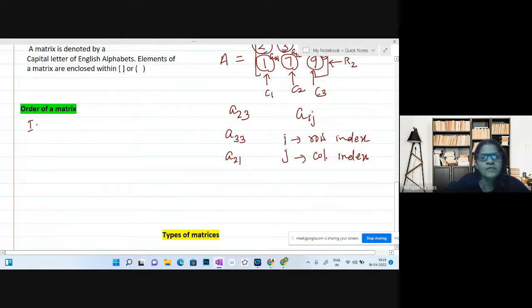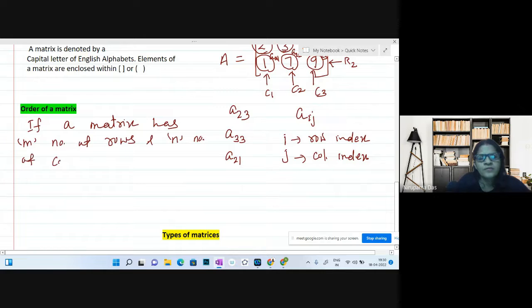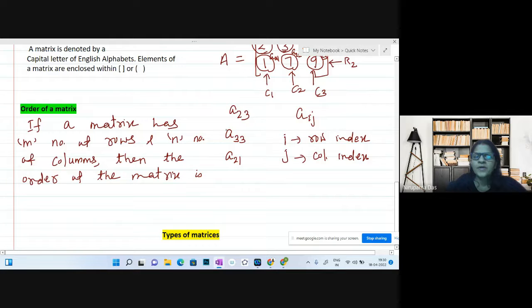Okay, if a matrix has m number of rows and n number of columns, then the order of the matrix is m by n.